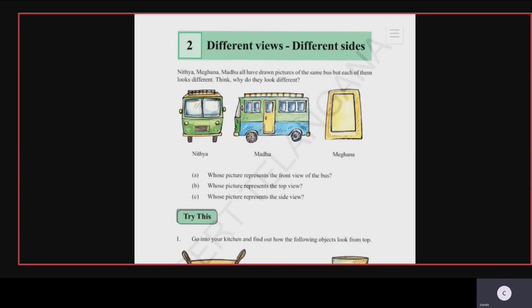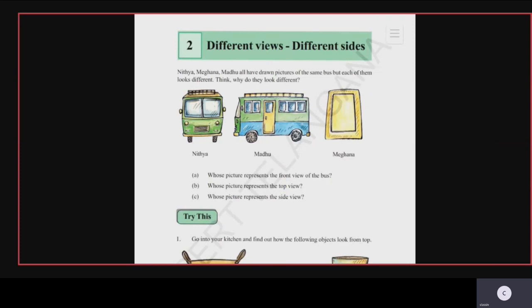So here you can see Nitya, the first person, has represented the view of a bus in the front side view. As you can see the mirrors, you can understand it is only the front view. Only two tires and the mirror and those glasses where the driver sits is visible. So it is called the front view of a bus.